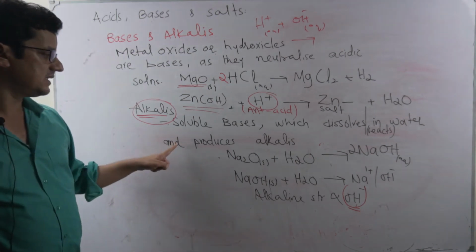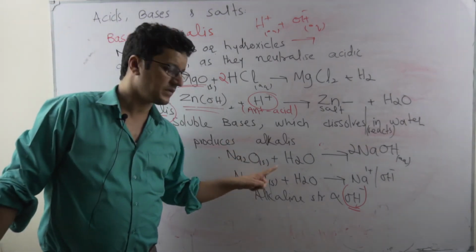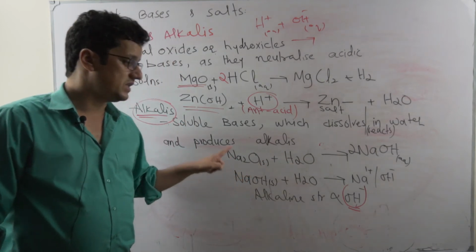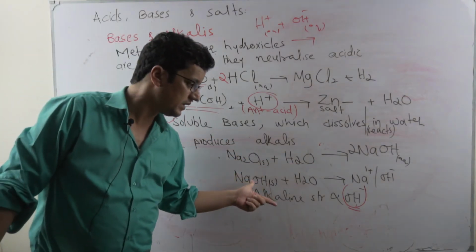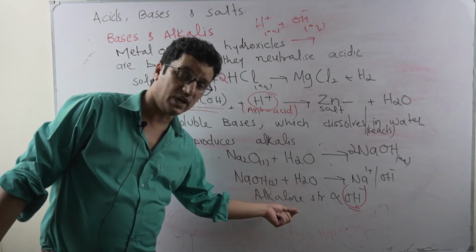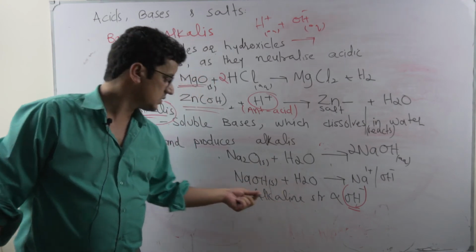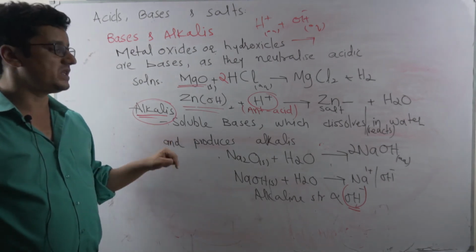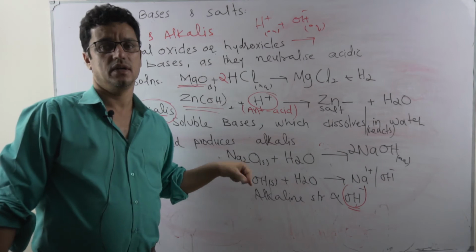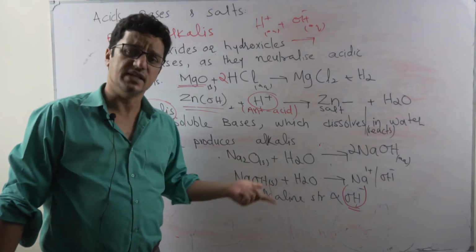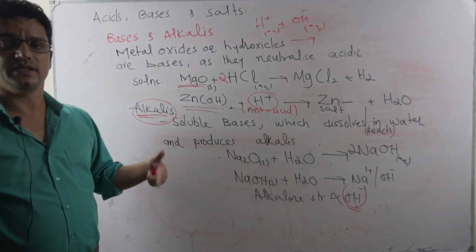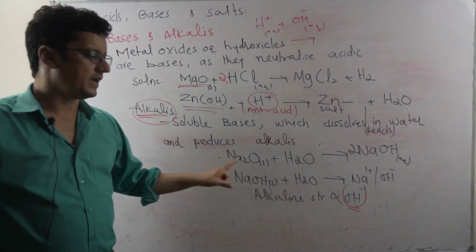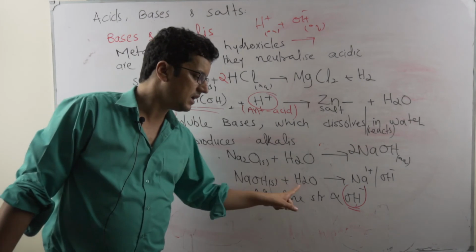So bases which dissolve in water produce hydroxyl ions, and bases which react with water or dissolve in water provide what? Alkaline solutions. So alkalis are those bases which actually dissolve in water. Some bases are insoluble, like magnesium oxide, zinc hydroxide, magnesium hydroxide, but those which are soluble are alkalis. So soluble bases are alkalis.